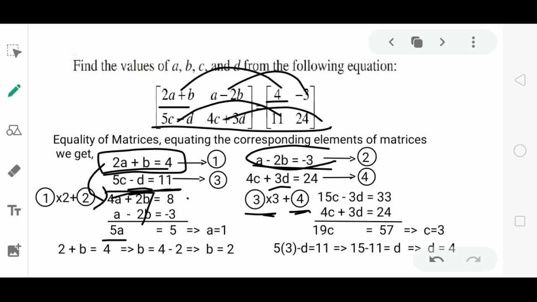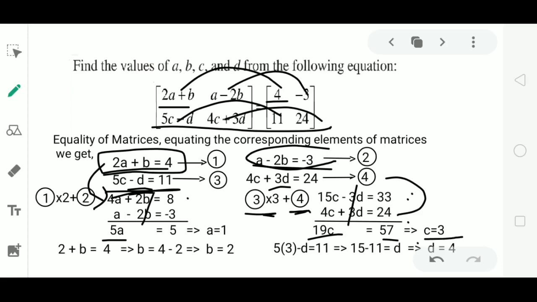Multiplying equation 3 by 3, we get 5 into 3, 15C minus 3D equal to 33. Adding this to equation 4, 4C plus 3D equal to 24. Here minus 3D plus 3D cancels. 15C plus 4C is 19C. 33 plus 24 is 57. 19C equal to 57 implies C is equal to 57 by 19, that is 3.